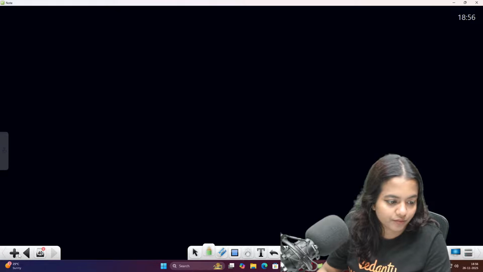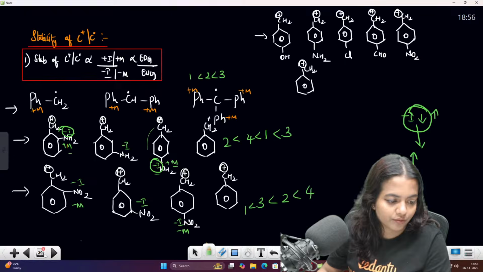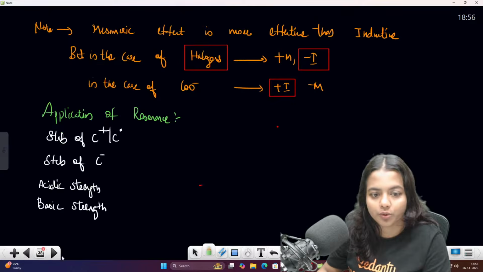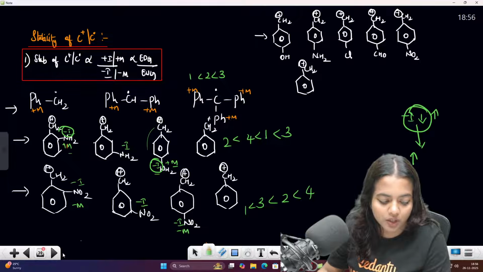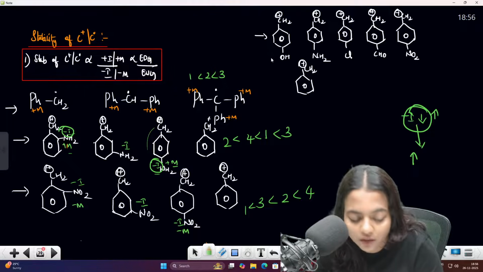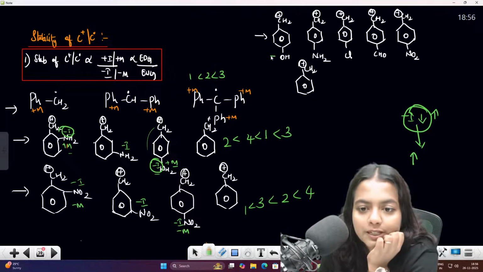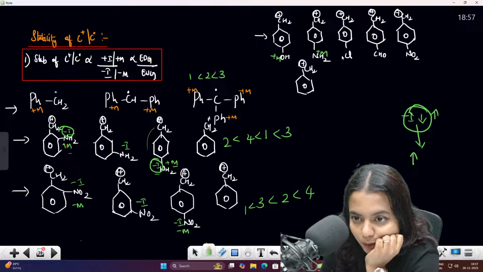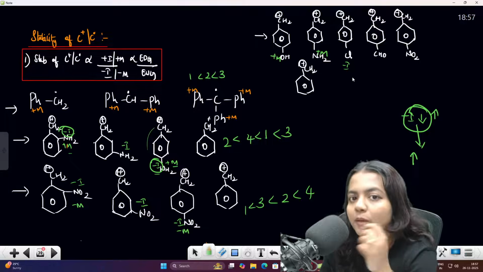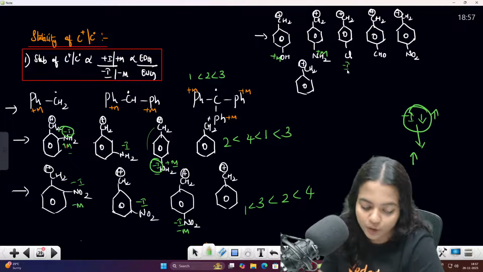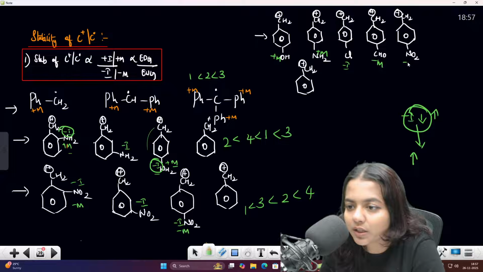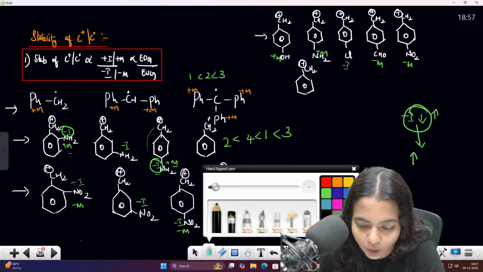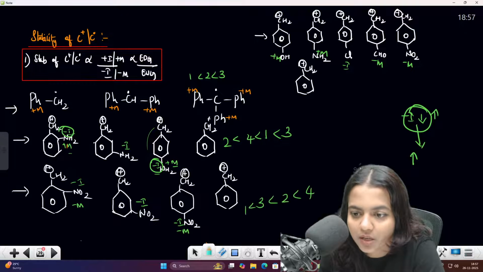Now, one second. I have left one more question here now. Okay, in the question let's see, you have to compare plus M and minus I, plus M effect is more important. Here also plus M effect is more important. Here also minus I effect. If it is plus M and minus I, you have to go for the chlorine. So minus I effect. This is minus M. This is also minus M. Right? Now this one, there is no effect for this. So how will be the stability? How will the least stable be?